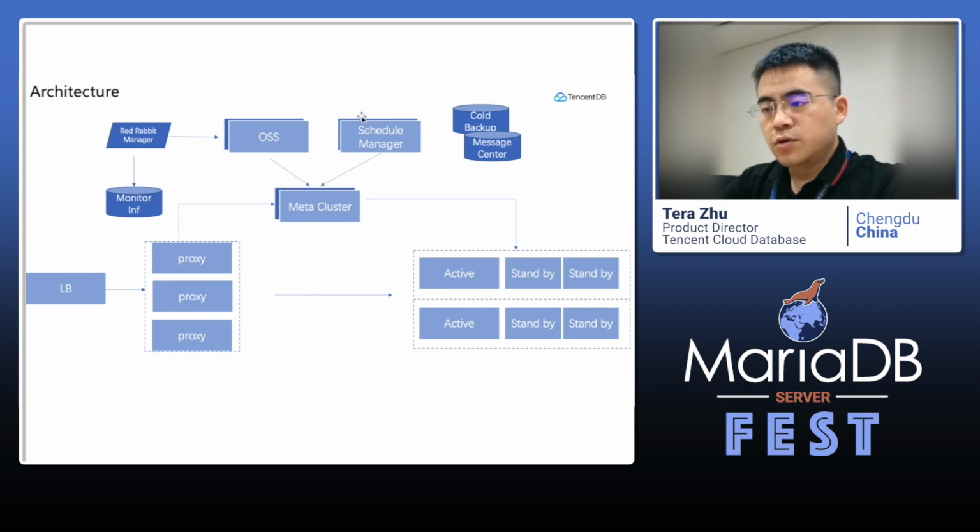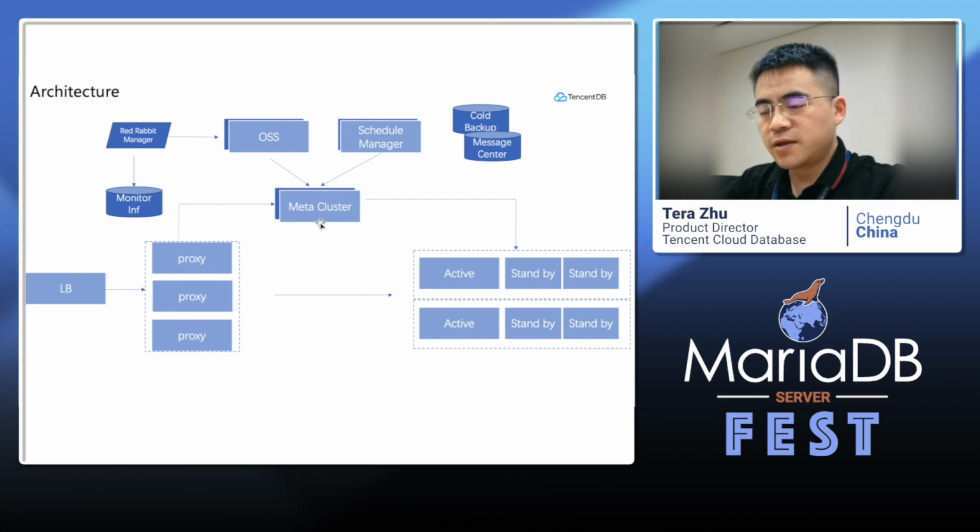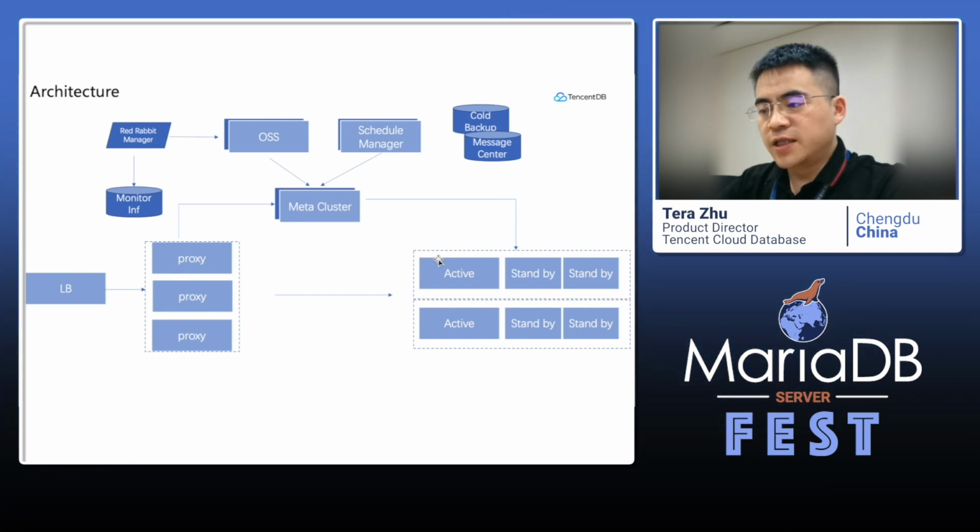And also we have a schedule manager, and the schedule manager will use the metadata to decide which one is alive and which route is right, or which proxy is right, and how to get rid of a node.